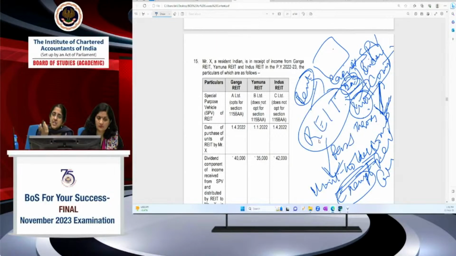However, if the SPV does not opt for 115BEA, then as I told you, that part of the dividend income alone will be exempt in the hands of unit holders. Once it is exempt in the hands of unit holders, REIT need not deduct tax at source. However, if it opts for 115BEA, then it will become taxable in the hands of the unit holders. Then REIT has to deduct tax at source at 10% on such dividend income. Okay? This is one provision which is being tested. I hope this is clear.